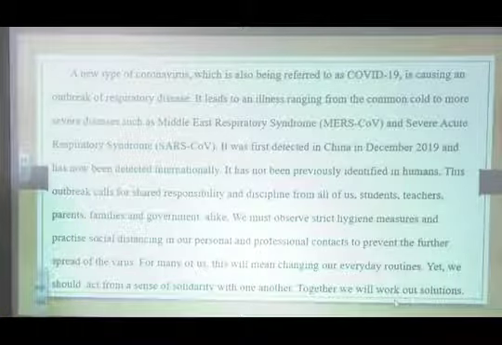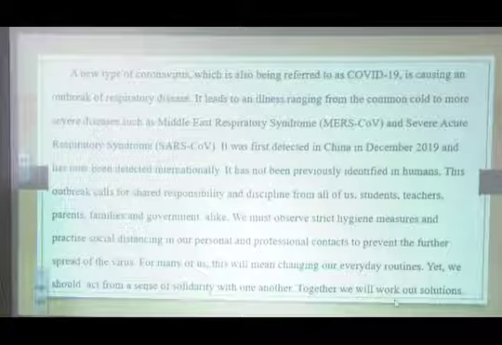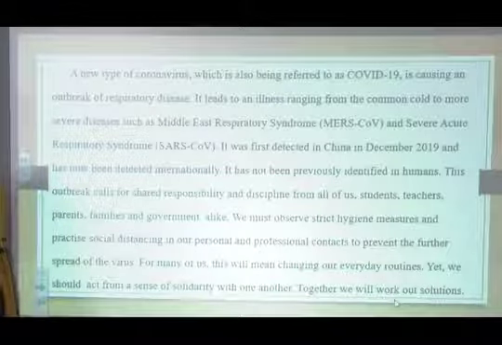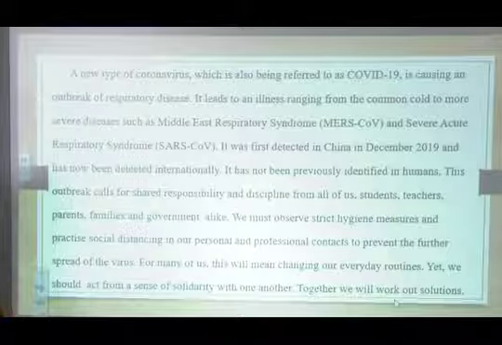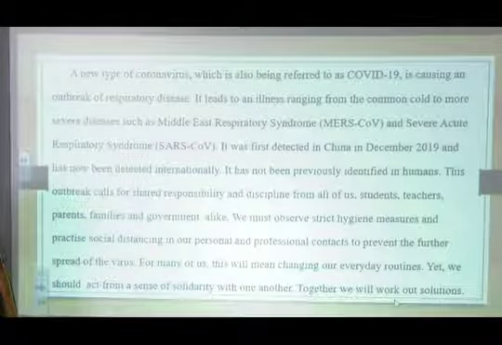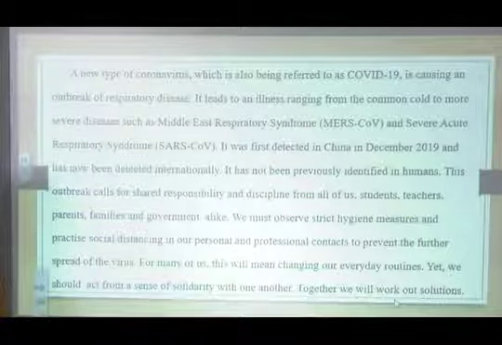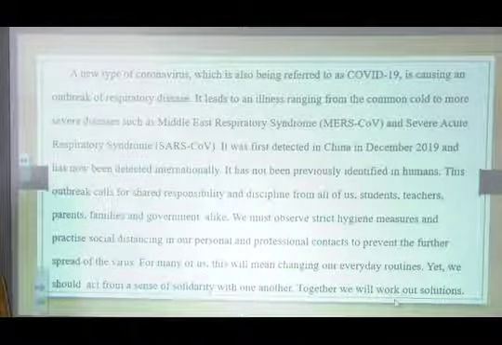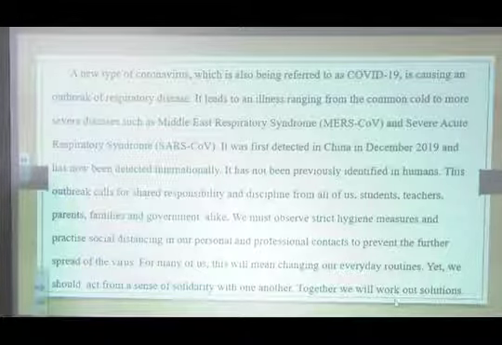This outbreak calls for the shared responsibility and discipline from all of us, students, teachers, parents, families, and government alike. We must observe strict hygiene measures and practice social distancing in our personal and professional contacts to prevent the further spread of the virus.